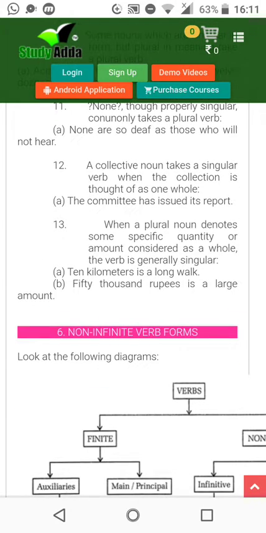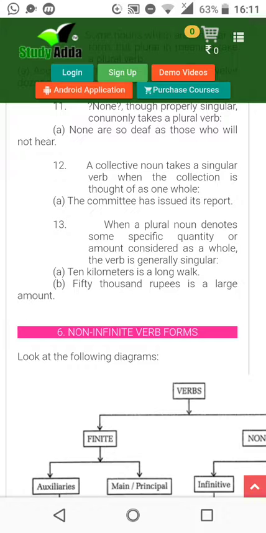A collective noun takes a singular verb when the collection is thought of as one whole. The committee has issued its report. When a plural denotes some specific quantity or amount considered as a whole, the verb is generally singular. Okay? 10 kilometers is a long walk. Now 10 kilometers, it is kilometers, but is is written because this is used for one thing. Okay? One person is doing it. It is a long walk. It has been described under long.